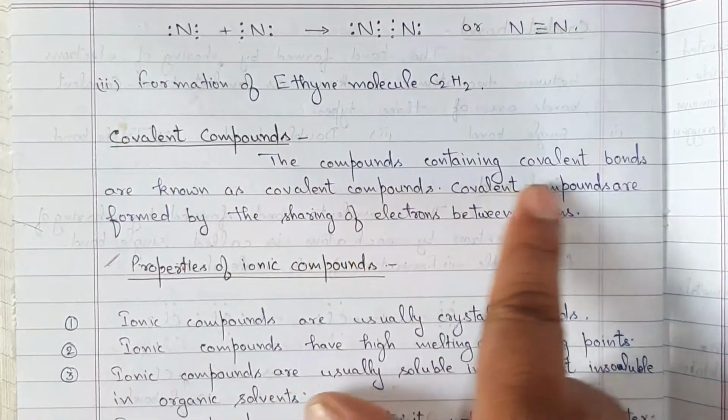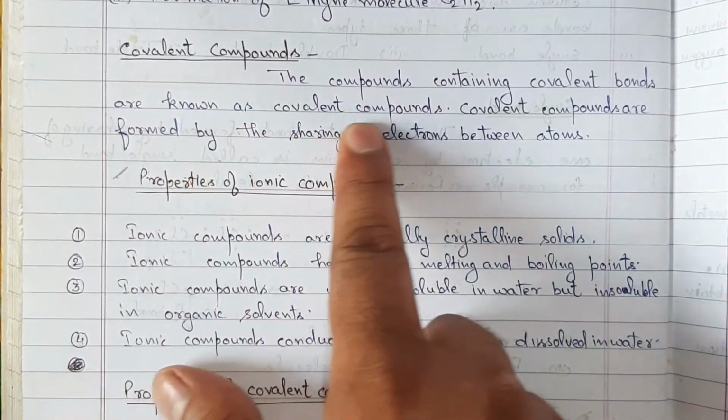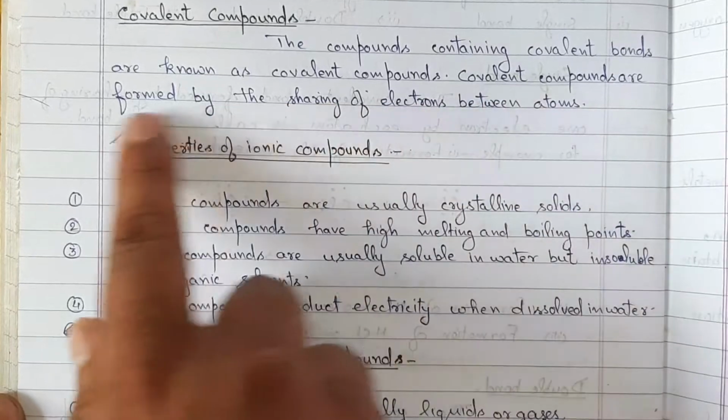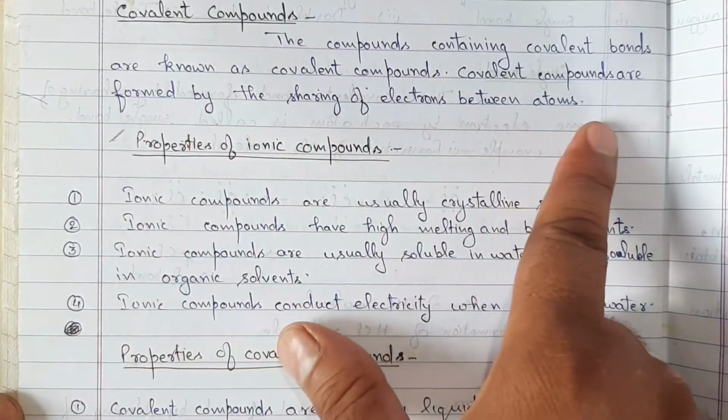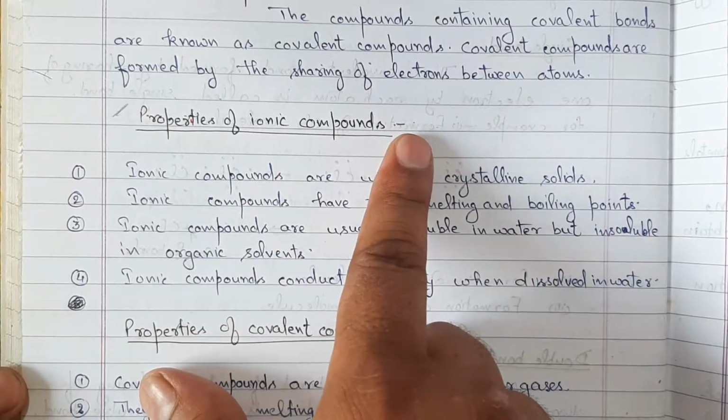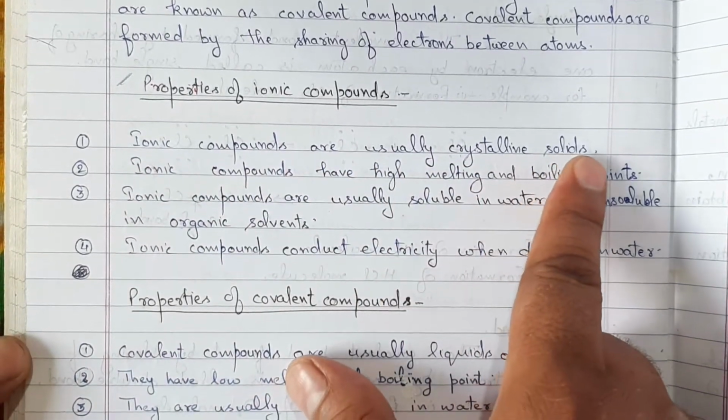Covalent compound. The compounds containing covalent bonds are known as covalent compounds. Covalent compounds are formed by sharing of electrons between atoms. Properties of ionic compounds. Ionic compounds are usually crystalline solids.